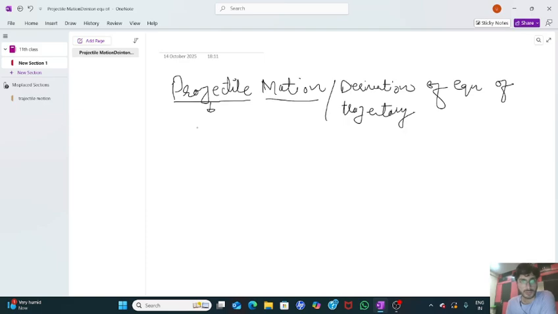I will write the definition of the projectile and will explain to you afterwards. So what is projectile? What do you mean by projectile? When any object is thrown into an air upon which the only resulting force is gravity.